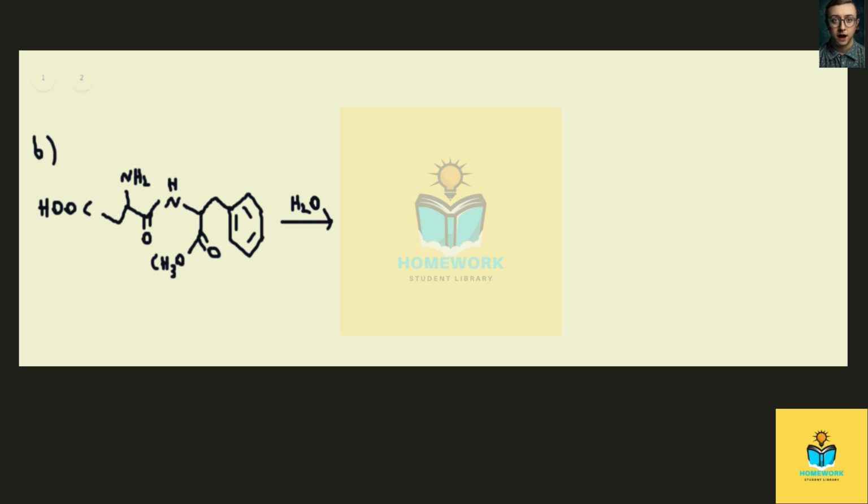So work left to right, identifying amides and esters. And so here is going to be an amide, and here is going to be an ester. And so that's it here. So again, we're just going to get three pieces when we cut this. And again, working left to right, our pieces are going to be like this.